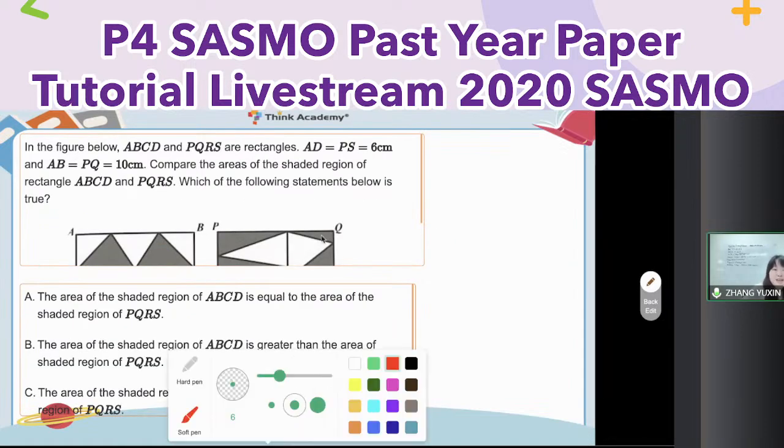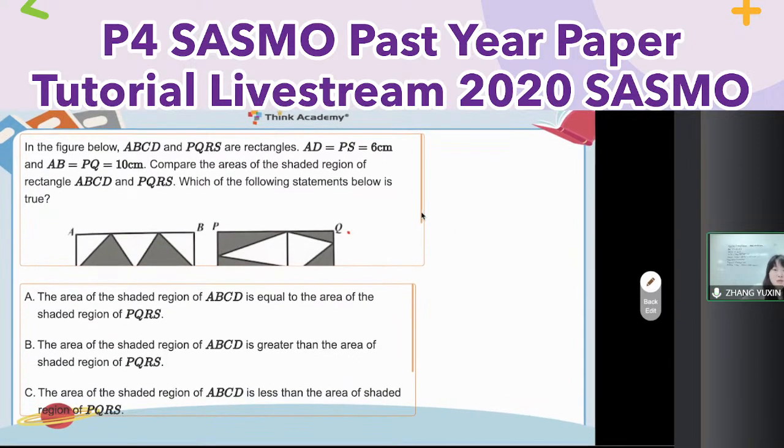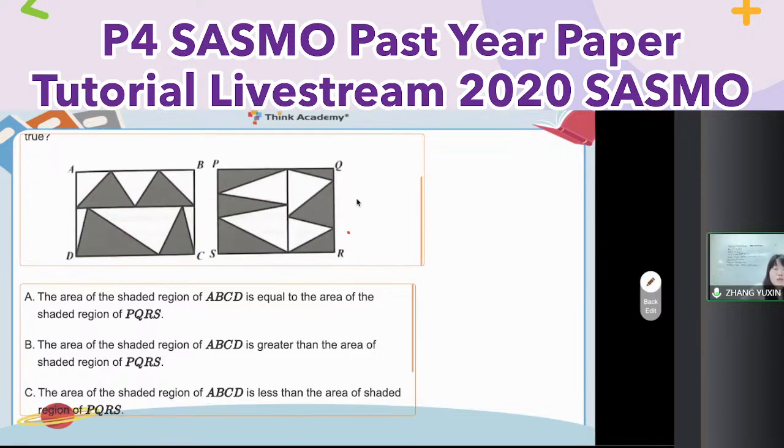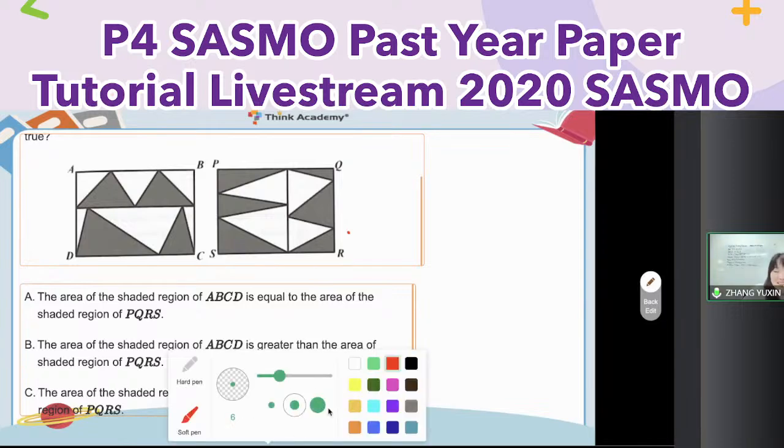Then we go to this one. Hey, I cannot move it. Let me go to the mouse. Okay, so for this one, someone told me, what's that? Never learned this one. If you already learned the half model, you can answer directly, right? The shaded part is always equal to the unshaded one, equal to half of the rectangle. So if you never learned the half model, no worries.